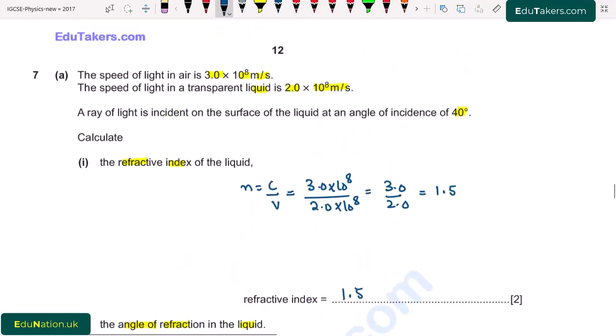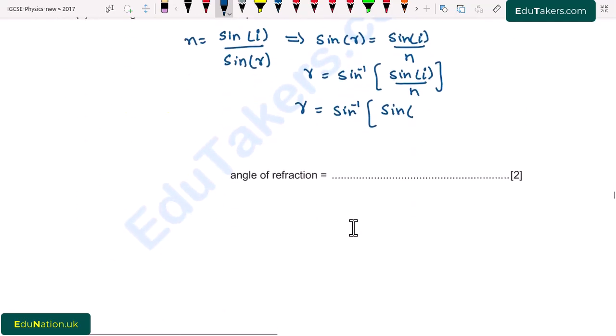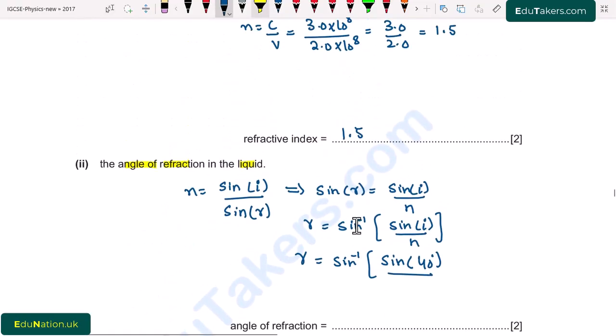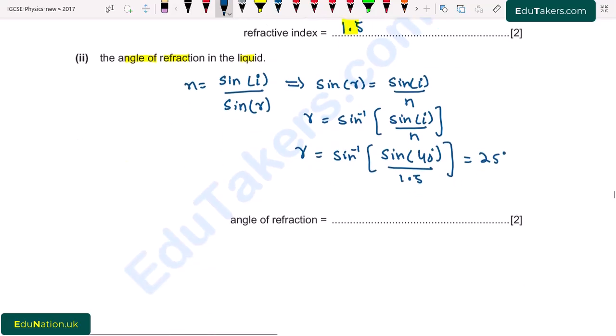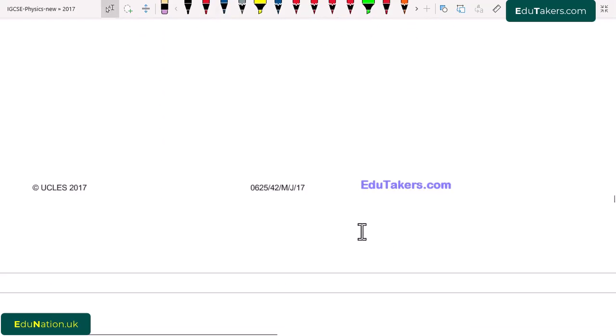So the angle of refraction will be equal to sin inverse of sin of the angle of incidence. Here it is given 40 degrees. So I write here 40 degrees divided by the refractive index that we calculated in the first part. It is equal to 1.5. So the angle of refraction becomes 25 degrees. I write here angle of refraction is equal to 25 degrees. So going towards the next part of this question.